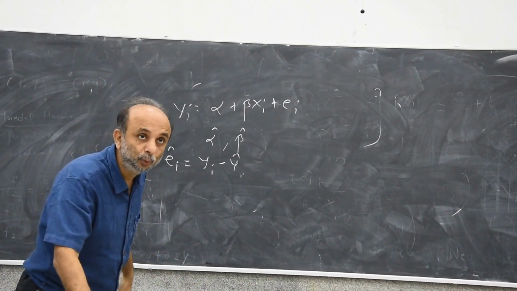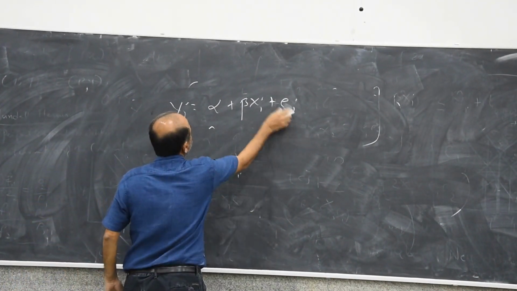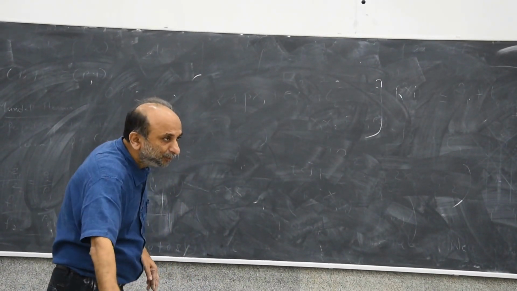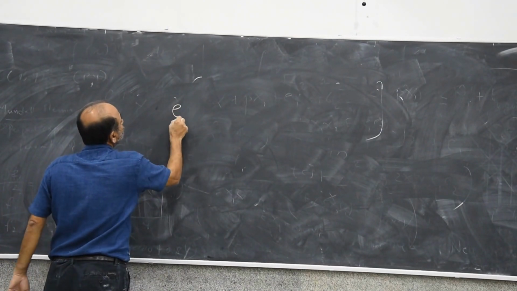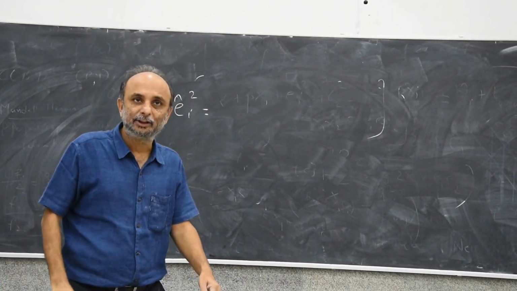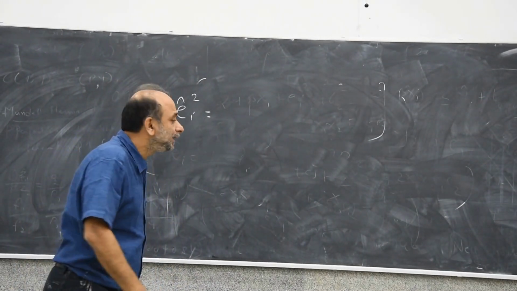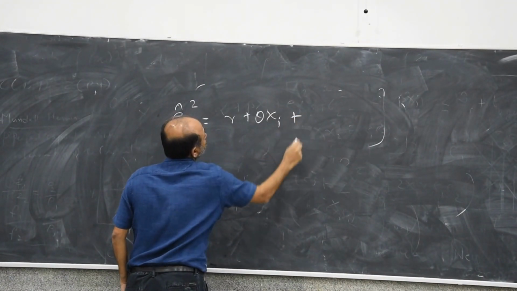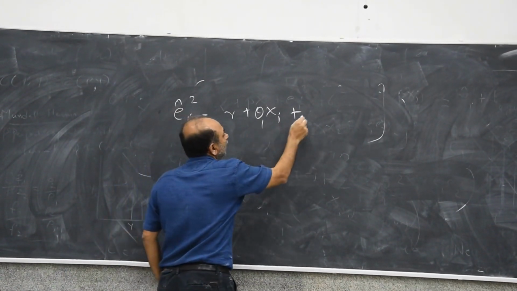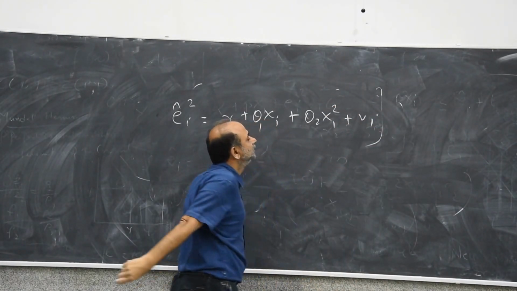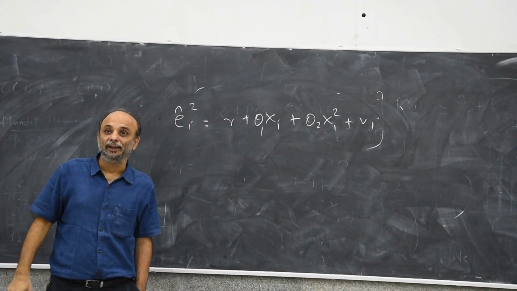In step 2, you do the following. You take squares of ei hat, and regress ei hat square on gamma plus theta 1 xi plus theta 2 xi square plus vi.